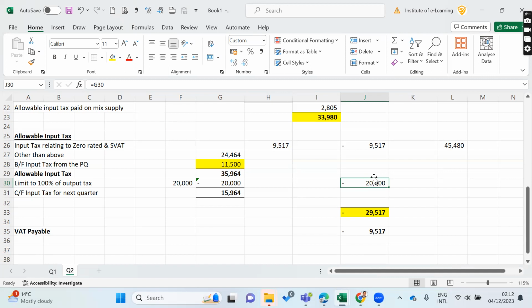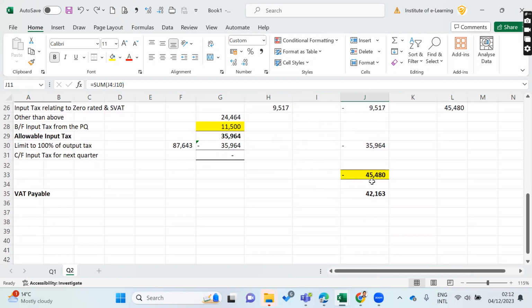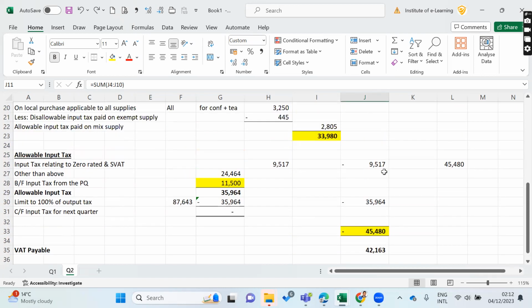Here you can claim only 20. So in that case you will end up with a refund situation, not the VAT payable. That's why I explain it again and again, right? You will not get the same answer as a refund situation. You can claim the entire inputs available, right?